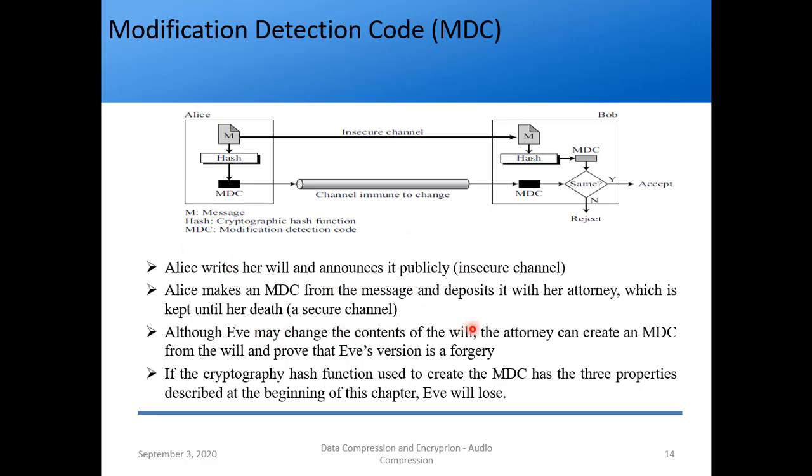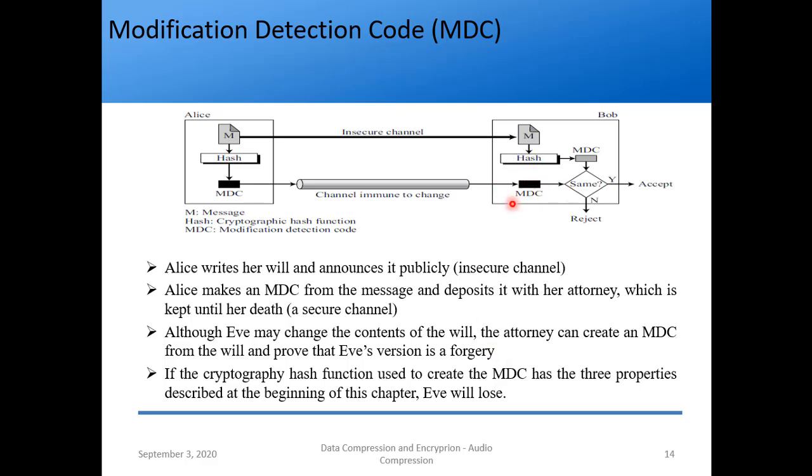Although Eve may change the contents of the will through the insecure channel, what will the attorney do? He can create an MDC from the will and prove that Eve's version is a forgery, right? From this immune-to-change channel, the attorney steps in even though Alice is not there now. How can he prove it? This MDC and that MDC will obviously be different if the message has been changed, even though the hash function is the same. They will not come out the same, so we can reject it. If the cryptographic hash function used to create the MDC has the three properties described at the beginning of this chapter, Eve will lose, right?